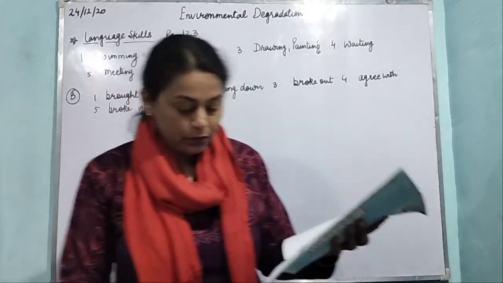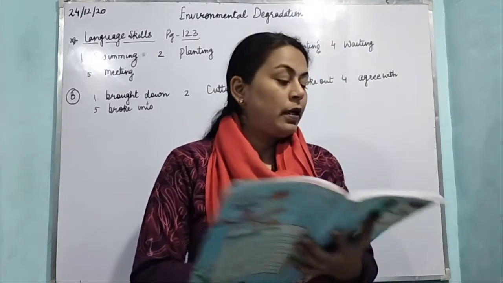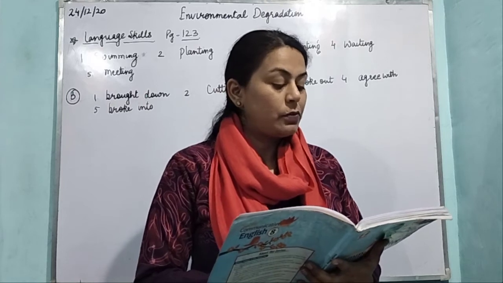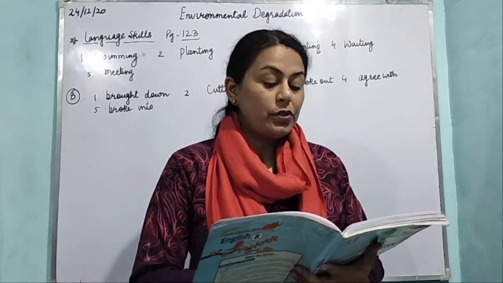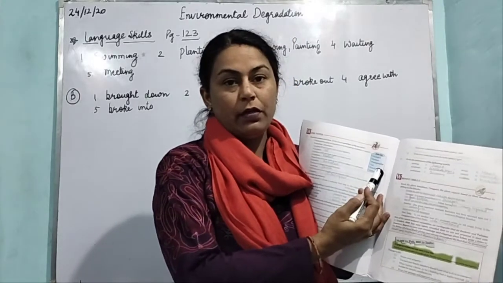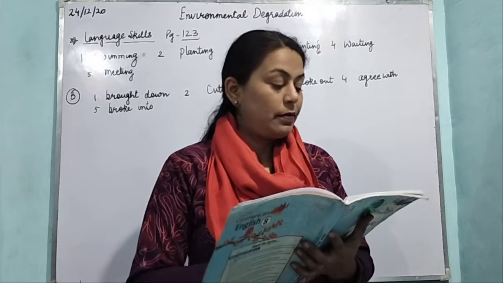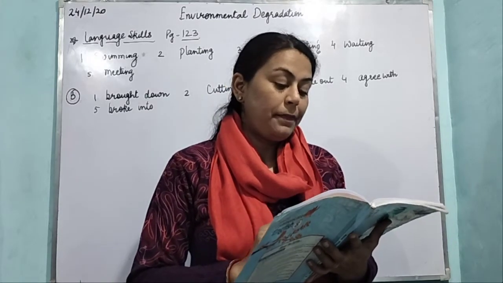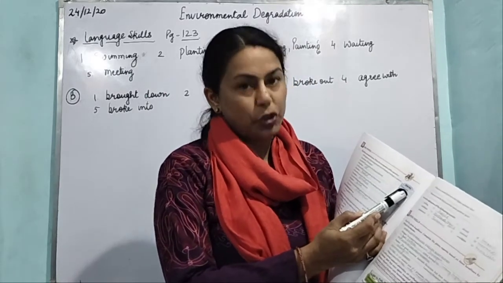Now come to page number 124. Read the comments below. Write the occupation of the speaker. I think glaciers play an important role in keeping a balance in nature. So what is the occupation? There is a help box given here. You have to find out the occupation of that related person. Glaciers. It is related to glaciers. तो क्या होगा? यहाँ इन्होंने जियोलॉजिस्ट गलत लिखा हुआ है, ग्लेशियोलॉजिस्ट है.